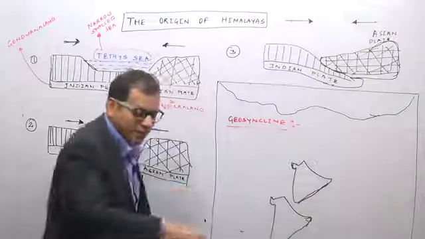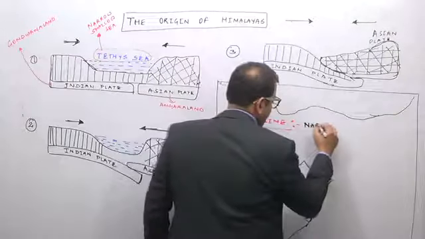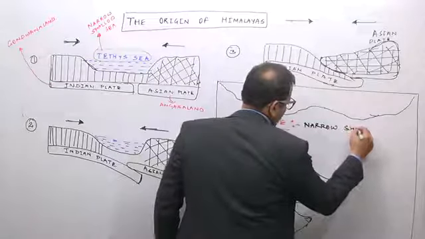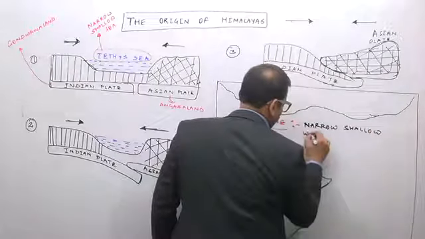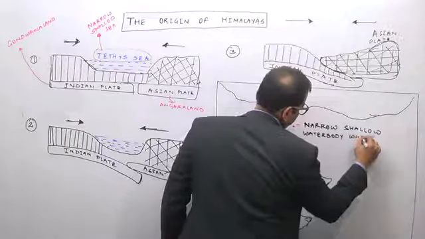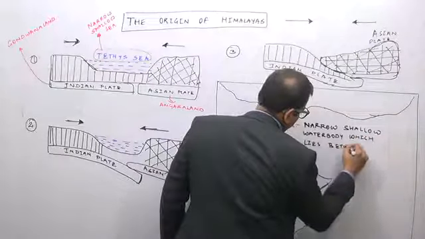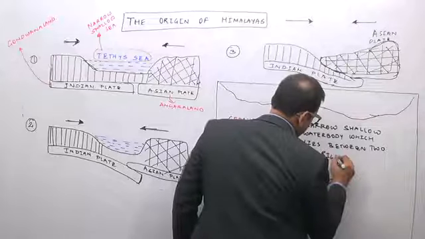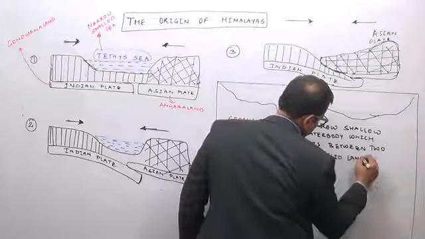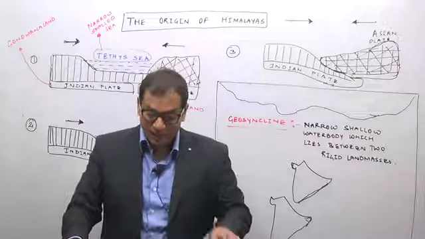I will write here the definition: a geosyncline can be defined as a narrow, shallow water body which lies between two rigid land masses. So this is known as a geosyncline.